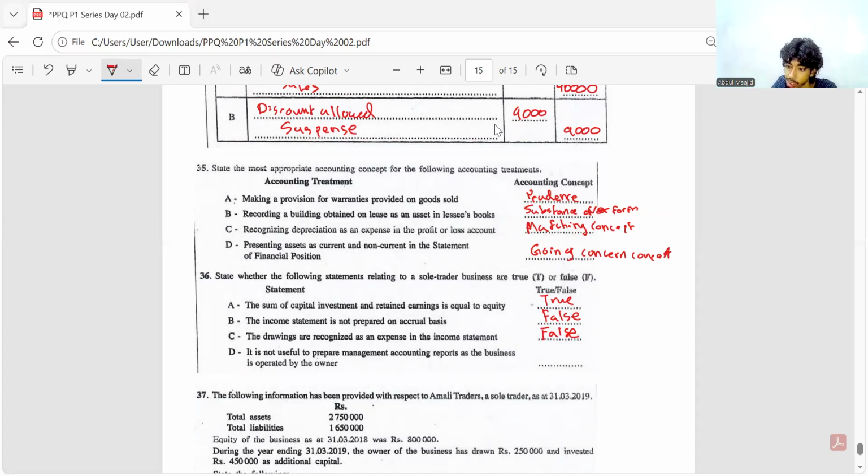Good. Then D. It is not useful to prepare management accounting reports to the business if operated by the owner. If only the owner, a sole proprietorship, is preparing, we don't need to prepare management accounting. True or false?